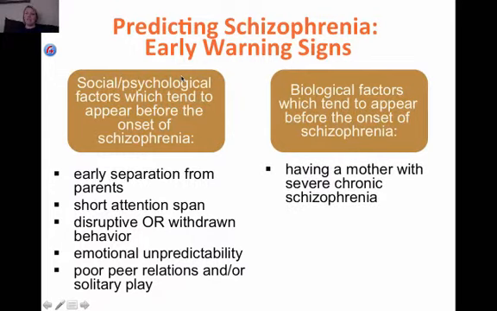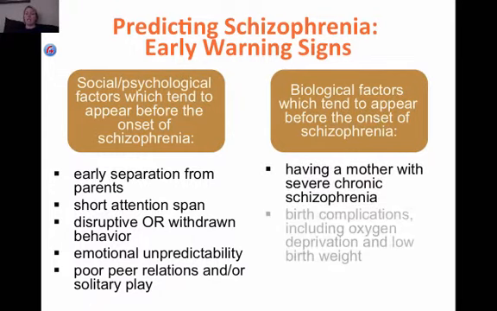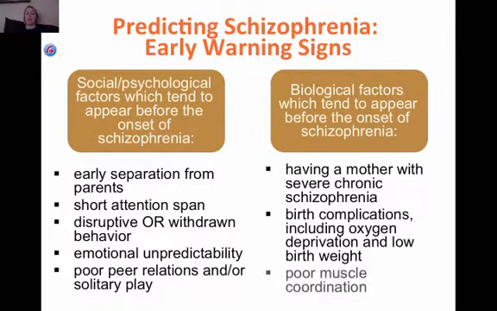Now, the biological factors: having a mother with severe chronic schizophrenia, birth complications including oxygen deprivation and low birth weight, and poor muscle coordination. These are very broad early warning signs, and we're still very limited in our ability to predict schizophrenia.